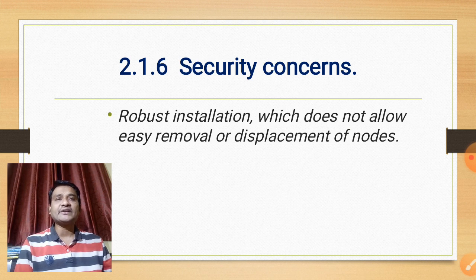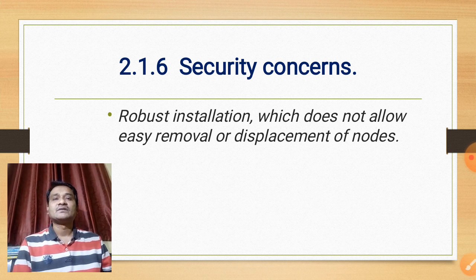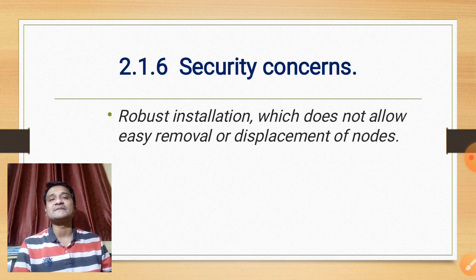Another problem is related to security concerns, that is, physical security or cyber security. As we know, hackers typically do not enter the vineyard, but it still happens many times. The hiking paths are also close, so cyber attacks are not impossible, and a robust installation is therefore required, which does not allow easy removal or displacement of nodes, which can improve the physical security.